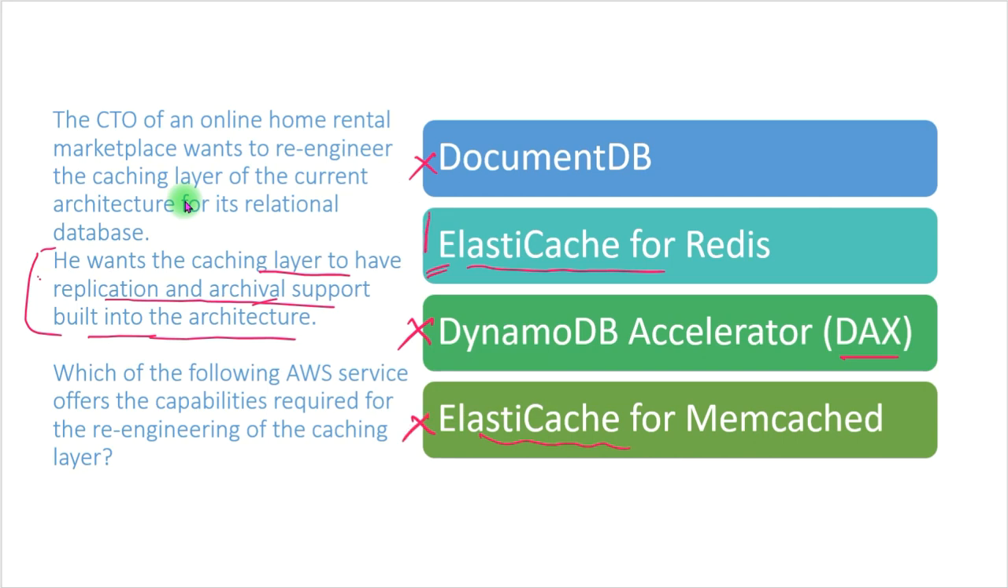So the correct answer for this question is ElastiCache for Redis, so we will go with this option. Let's see what we have next.